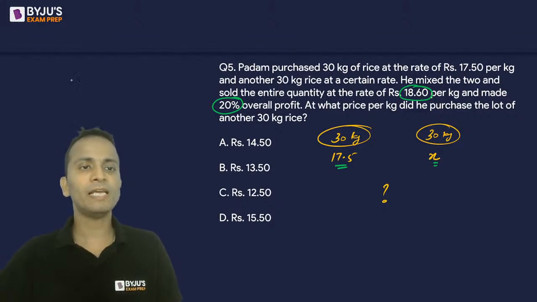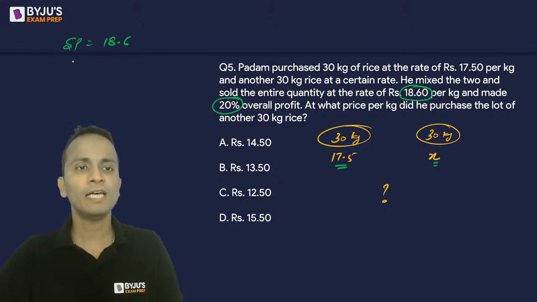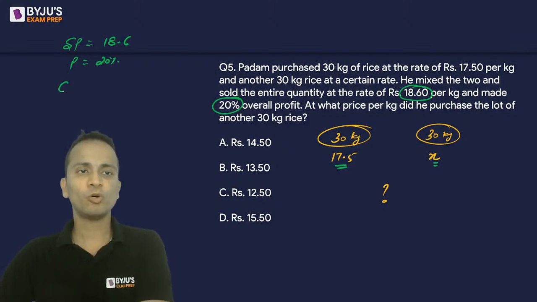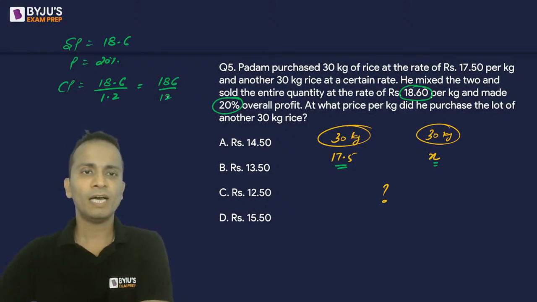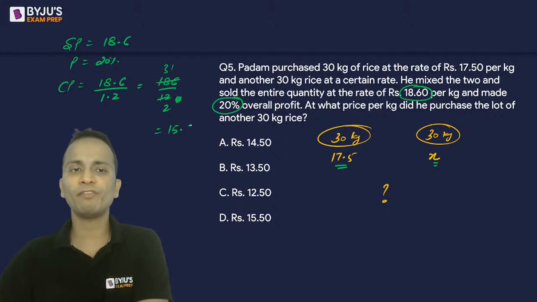Here the selling price is given as 18.6 and the profit is 20%. So I'll calculate the cost price, 18.6 divided by 1.2, right? You can write it as 186 divided by 12, and cancel 3 and 6 directly. 31 upon 6, that is 15.5.